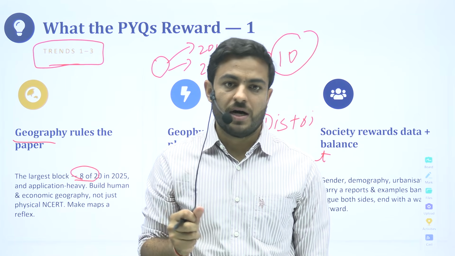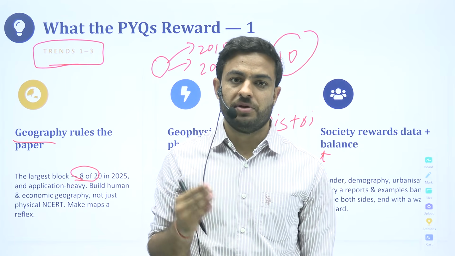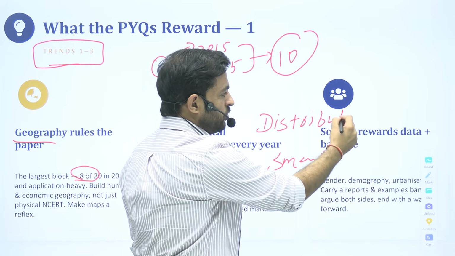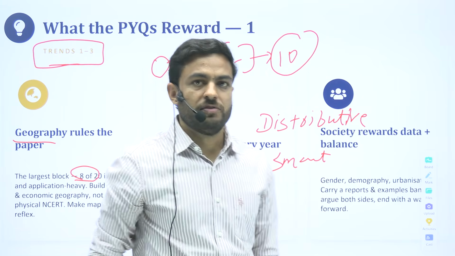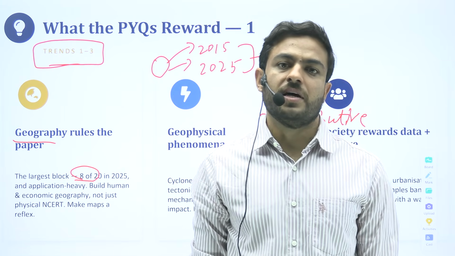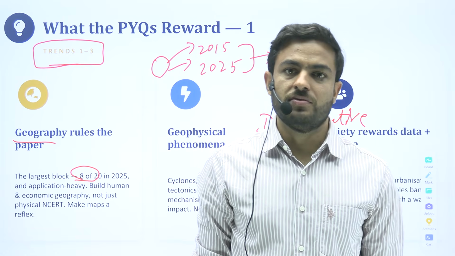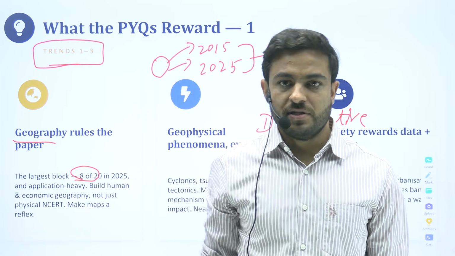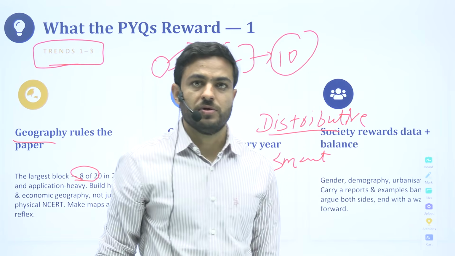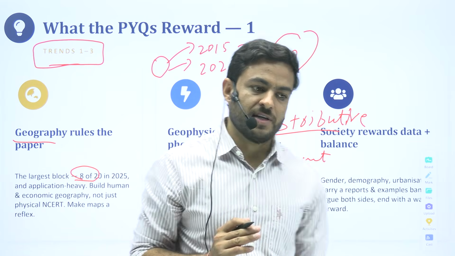What was our work? Our work was that we are keeping a track of what has been asked in the examination previously. For someone who is reading the term distributive justice for the first time in the 2025 mains examination, it might become difficult to approach the question. But if they have done the basic groundwork very well, then they would have some idea about what distributive justice is in itself, and they would be able to connect that to the smart cities section. Got it?